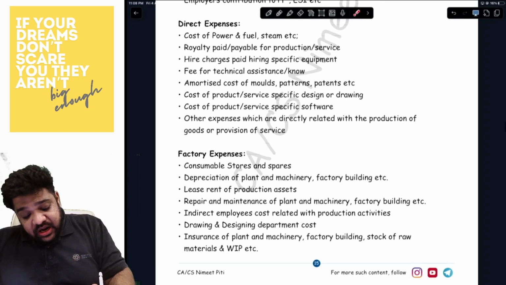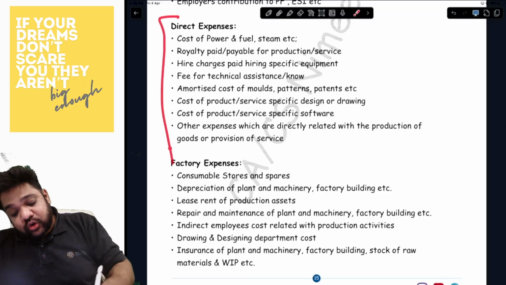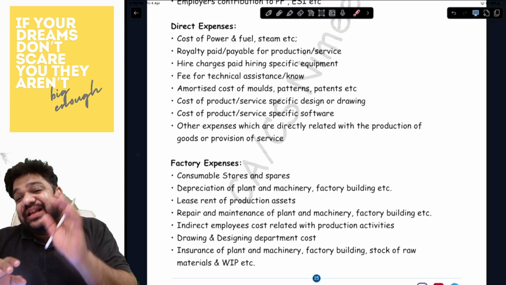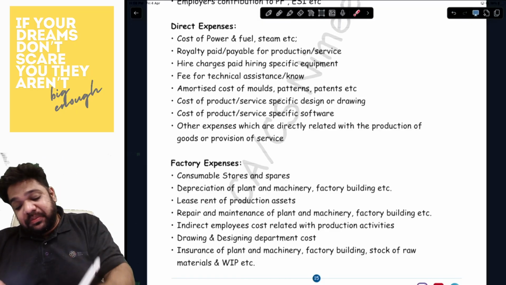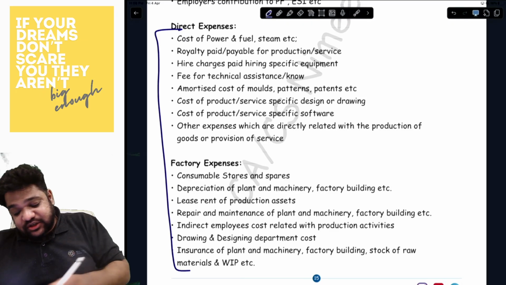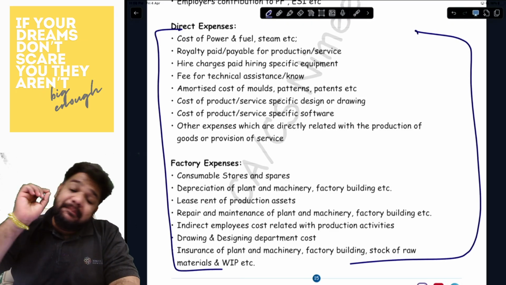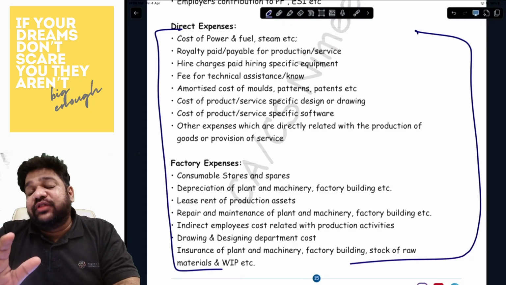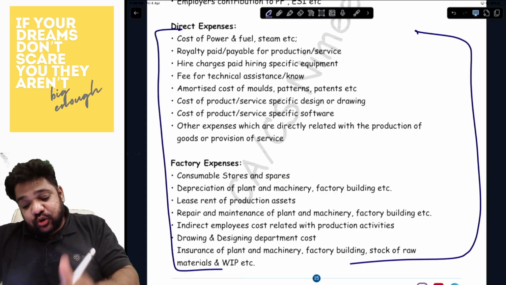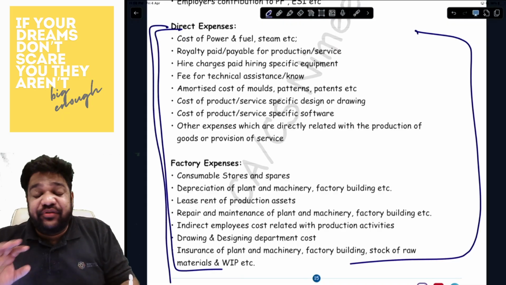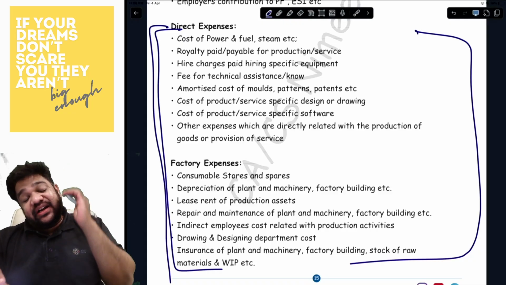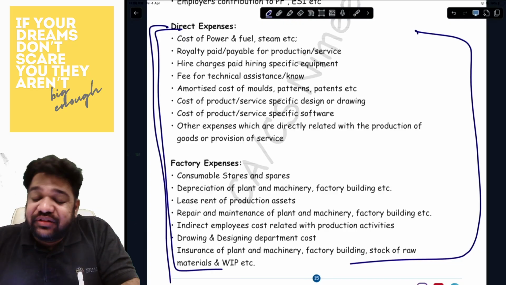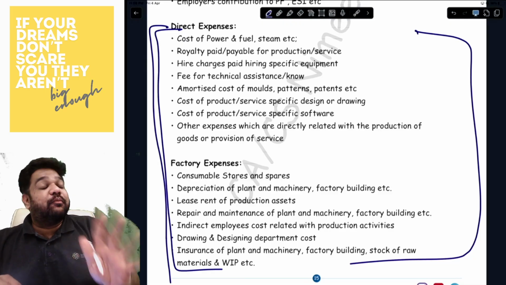Now, the area that you will have the most problem is this. Whether the cost is a direct expense or a factory overhead, that is a problem area. This is where you will find some trouble happening. So please make sure you run this through at least twice or thrice, because this is what you will get the confusion from, and any of the costs that will be in your cost sheet in the paper has to be from these items itself. The only identification problem that you will ever come across is factory overhead and direct expenses. Apart from that, you will not have any problems with any of the identifications. These are the two areas of problem.